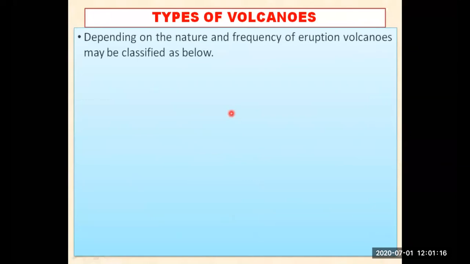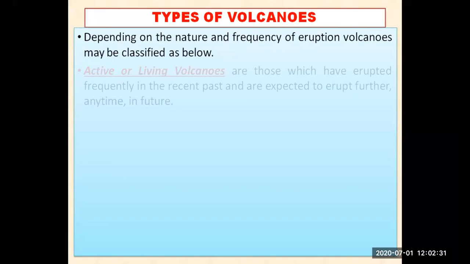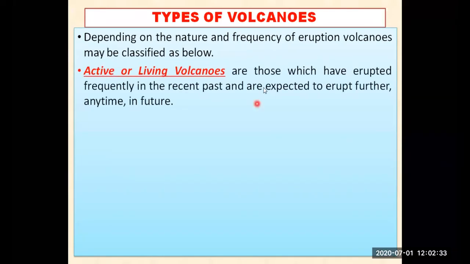Depending on the nature as well as the frequency, meaning the number of times a volcanic eruption comes out, right? Suppose 3 times or 4 times a volcano has erupted or magma has come out from a particular volcano, that is the frequency. So due to the frequency and the nature of the volcanoes, they can be classified into different types.